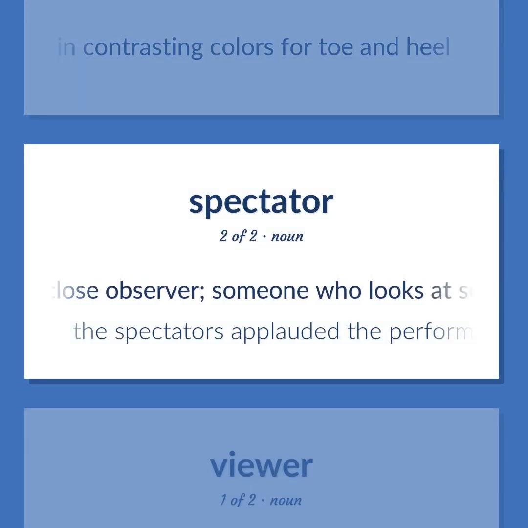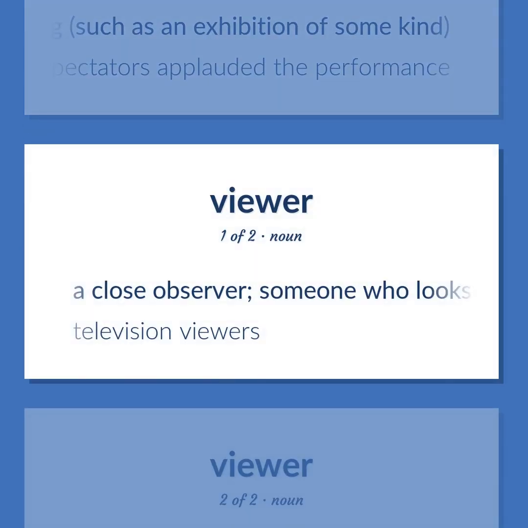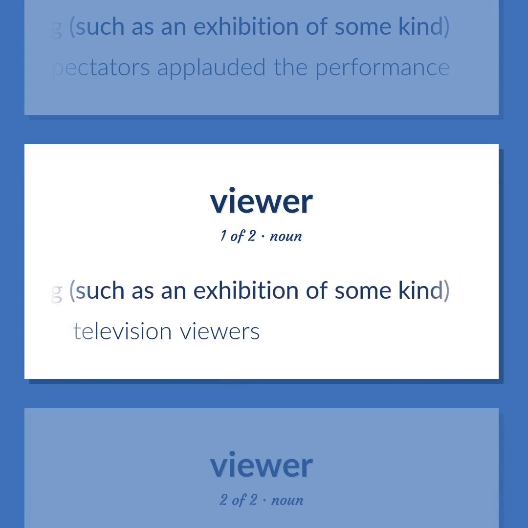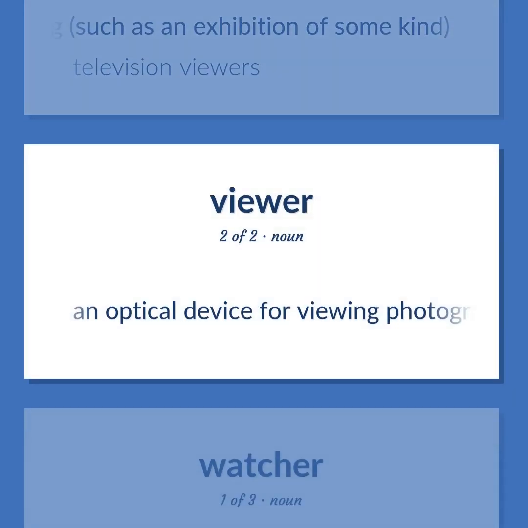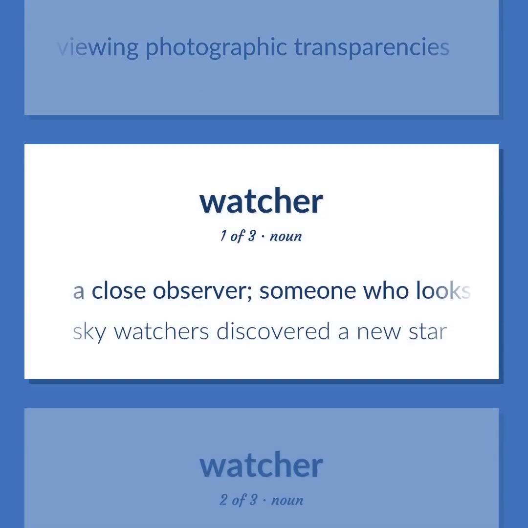A close observer. Someone who looks at something, such as an exhibition of some kind. The spectators applauded the performance. Television viewers. An optical device for viewing photographic transparencies.